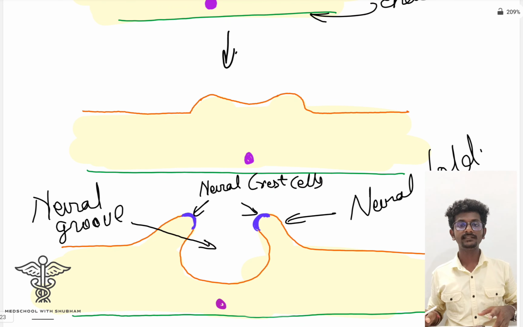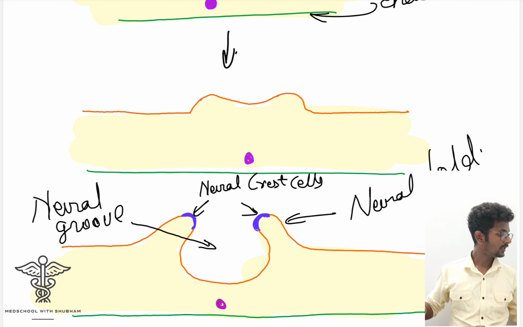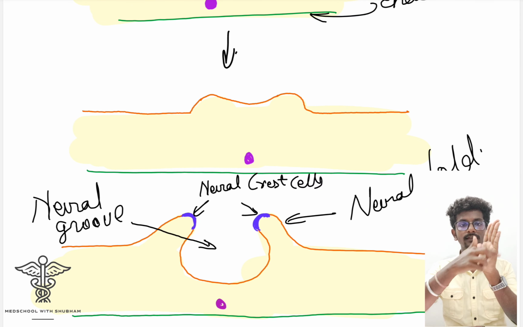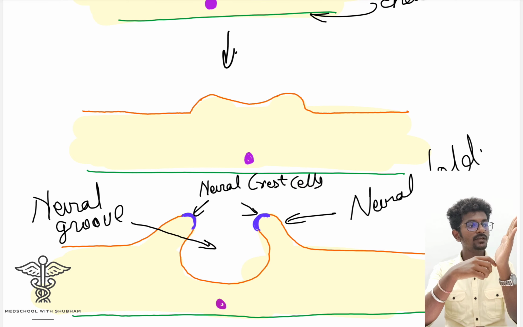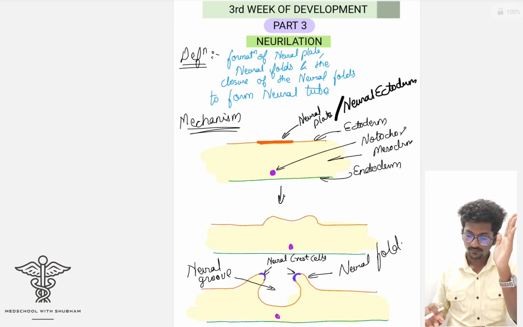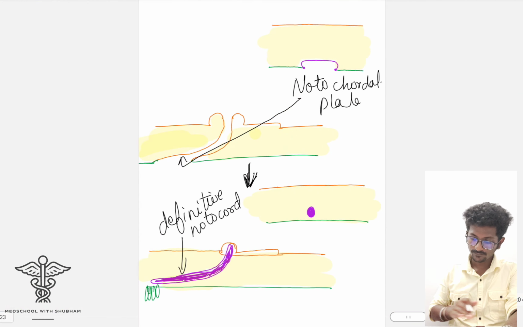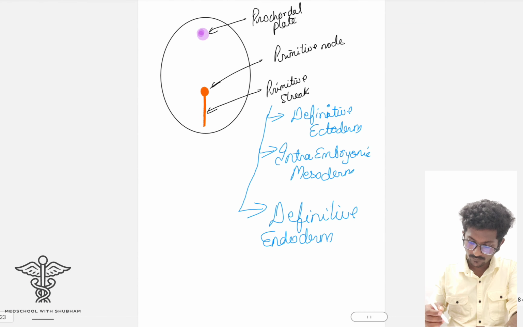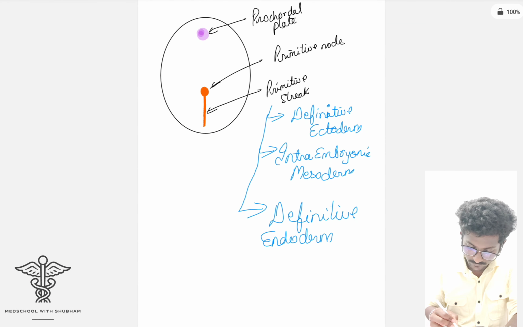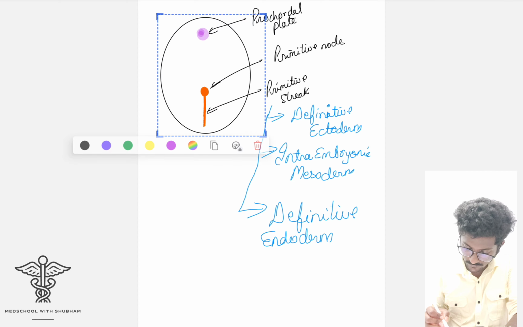So what actually is this? Assume that this is the entire embryonic plate. Let me draw in this manner, in this diagram. Copy.